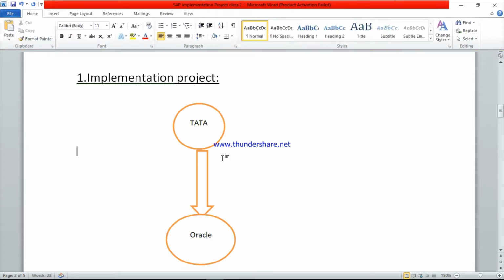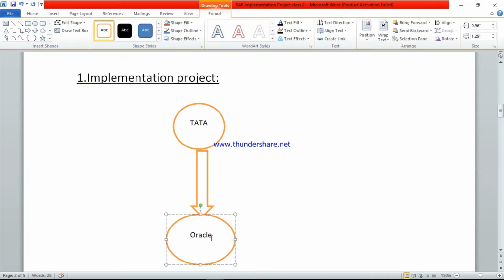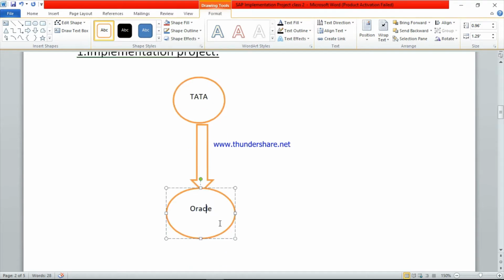This Tata Group is using Oracle for their reporting purpose, like QB and Tally. From last 5 years onwards they are using Oracle as their reporting accounting package. Till 2020, Tata Group is using Oracle.